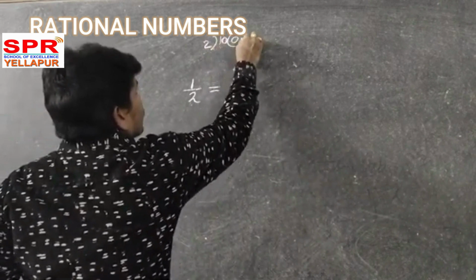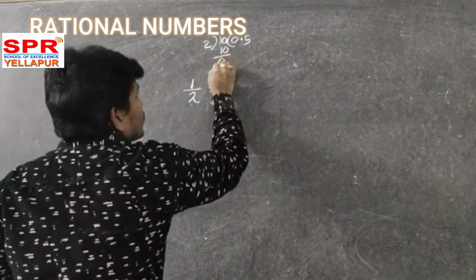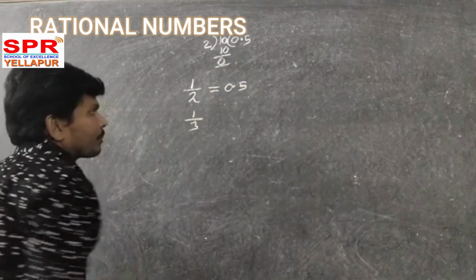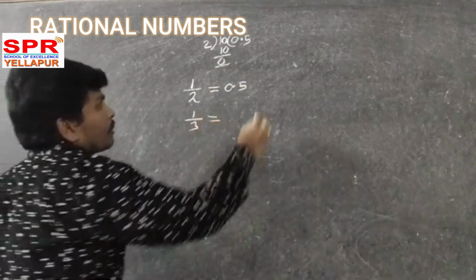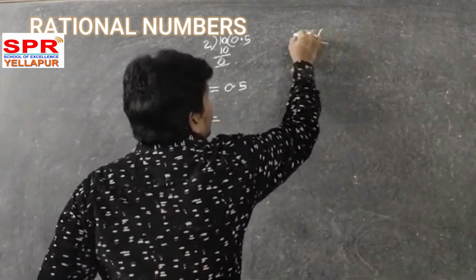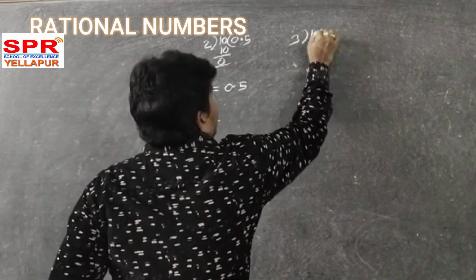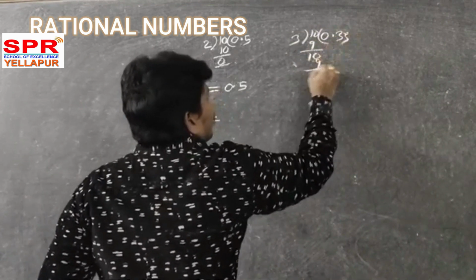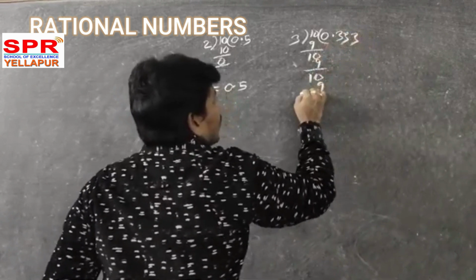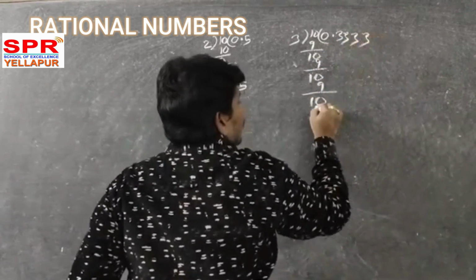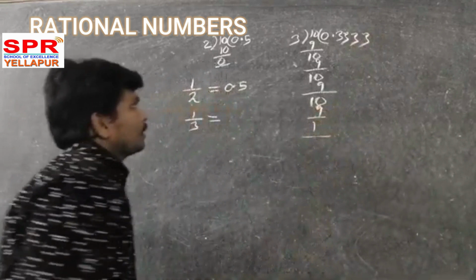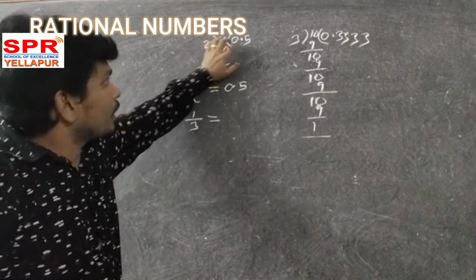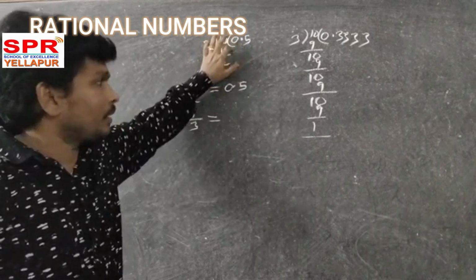Take 1 by 2: 2 fives are 10, so the remainder is 0. So this value is 0.5. Now 1 by 3 means 1 divided by 3. 0.0, 3 threes are 9, remainder 1, 0; again 3 threes are 9, remainder 1. After some finite steps here the decimal part does not terminate.